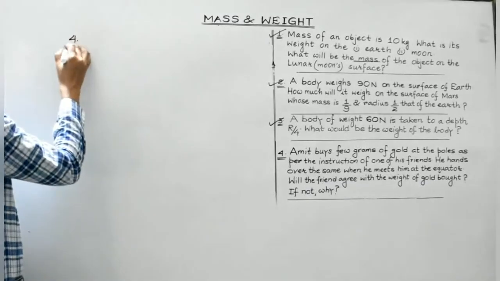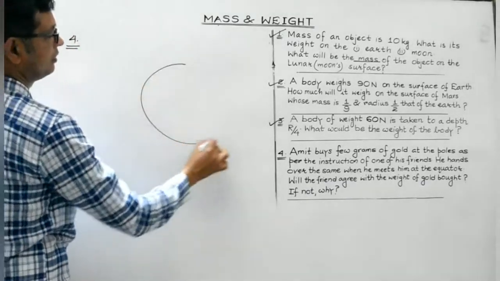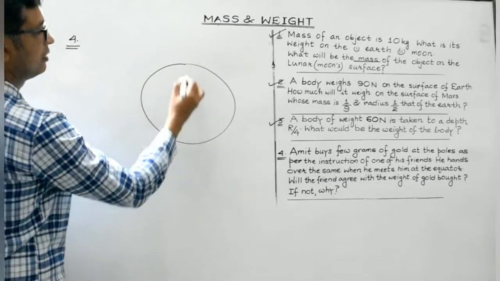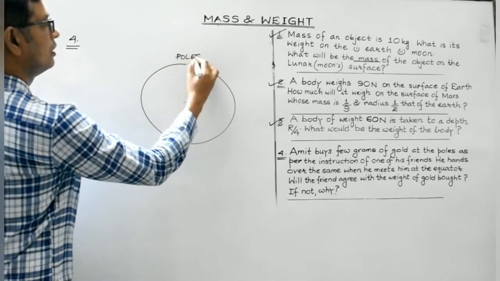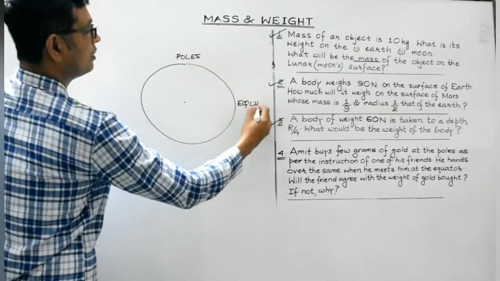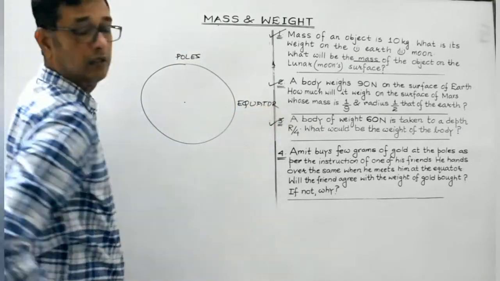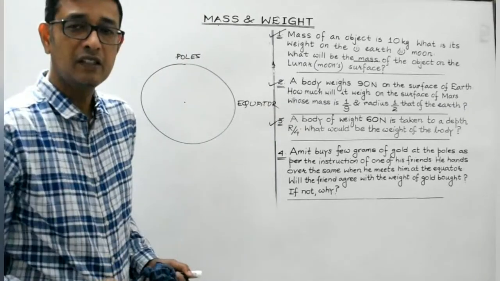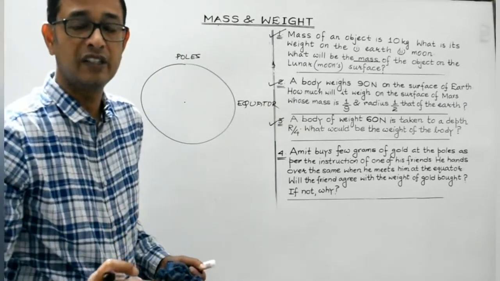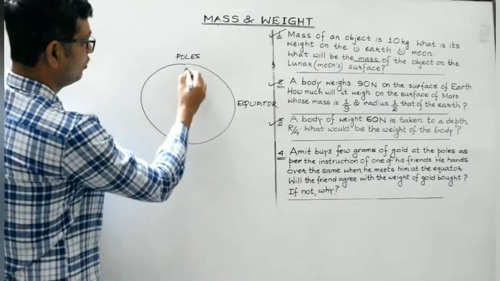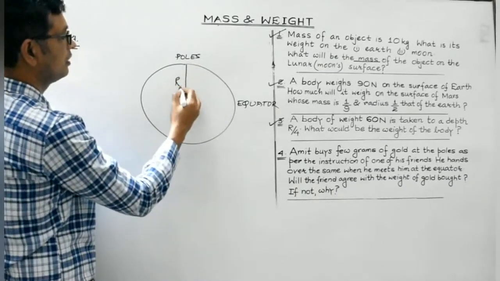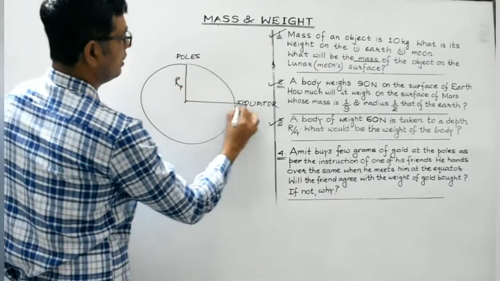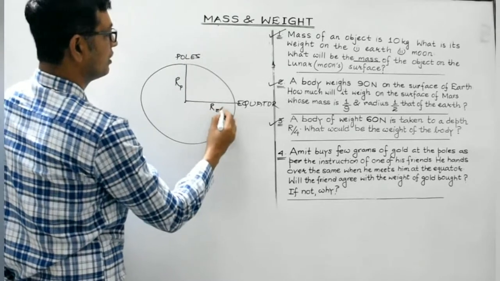So, for this, you should be aware. These are the poles and this is the equator. Strictly speaking, Earth is not a perfect sphere. It is ellipsoidal. So what I mean to say is that this is the radius at the poles and this is the radius of the equator.